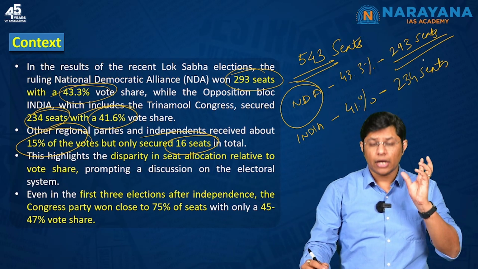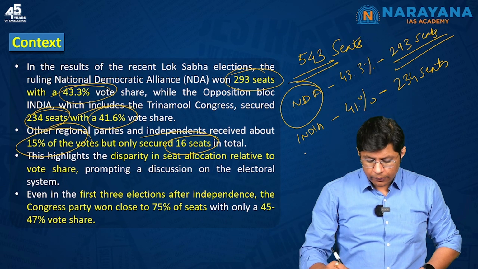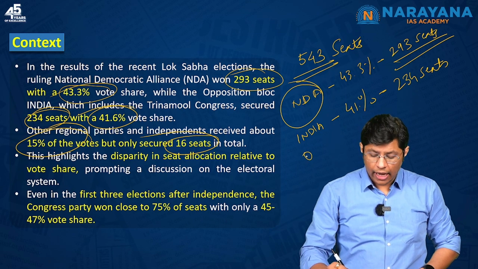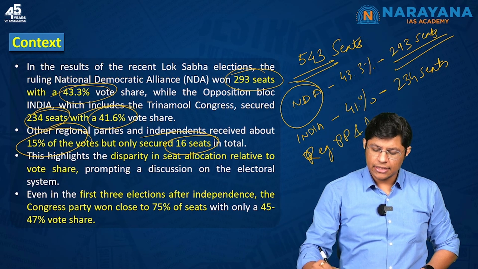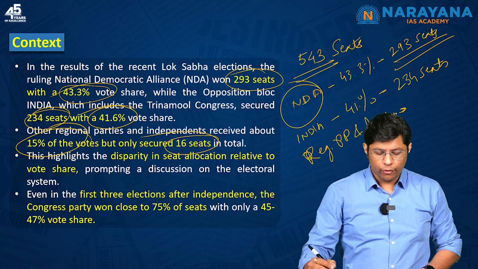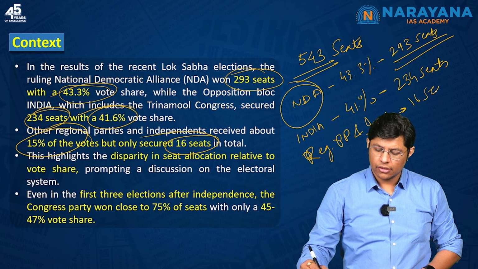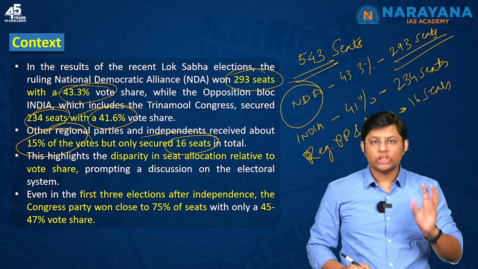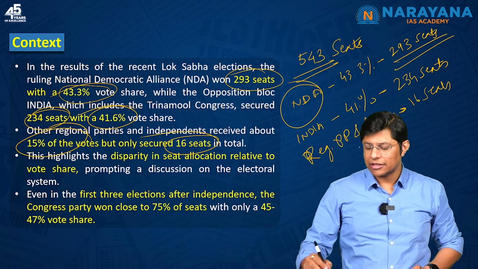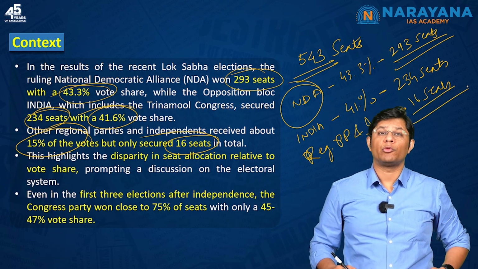And if I talk about the other regional political parties and independents, they have only secured 16 seats. They got 15% vote share from the people, but they only secured 16 seats. What does it state?